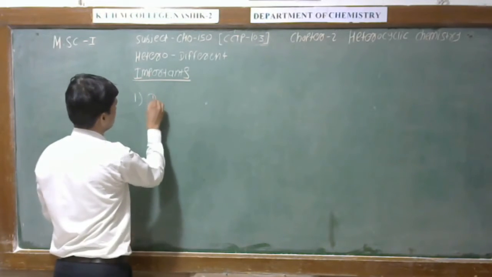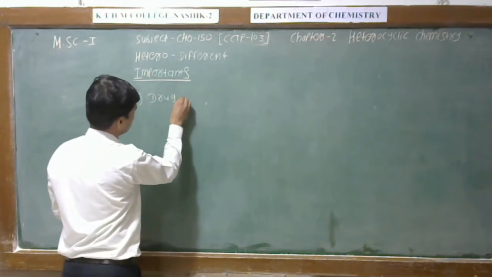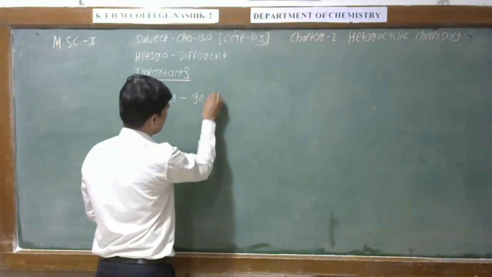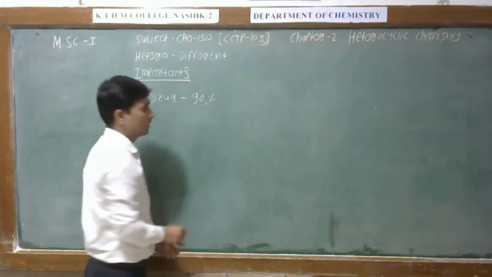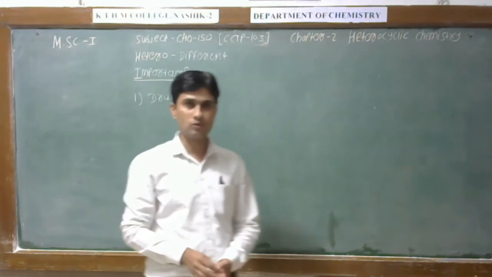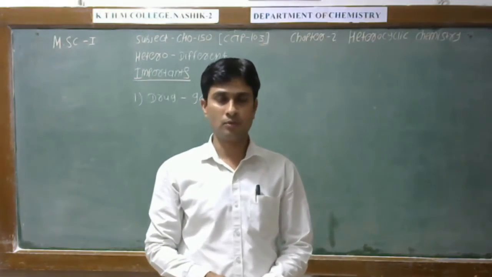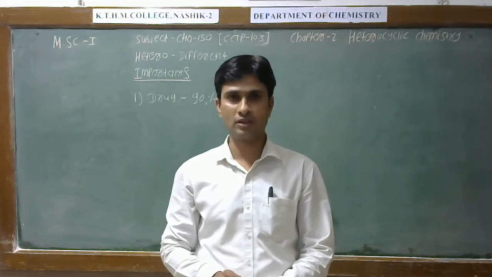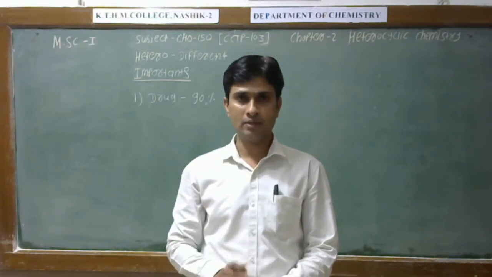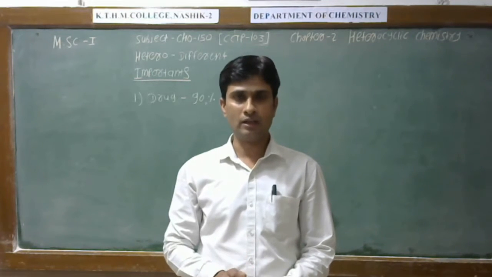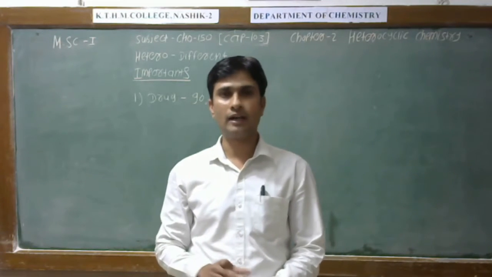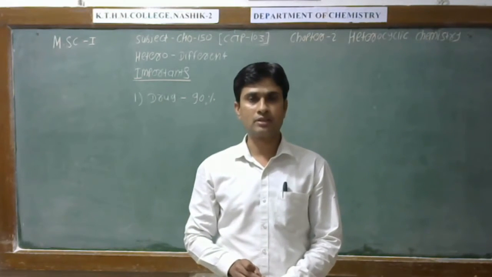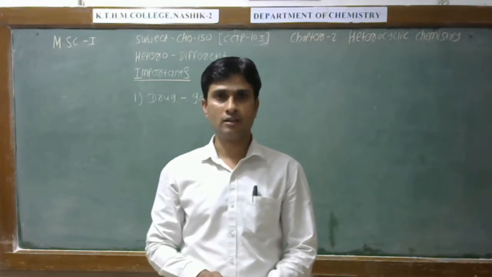We are discussing here first the drugs. As we discussed, 90% of drugs are made by heterocyclic compounds. So, therefore, heterocyclic compounds are very important in drugs. Various types of drugs: antiviral, antibacterial, antifungal, anti-cancer, anti-HIV. These types of drugs are made by heterocyclic compounds.